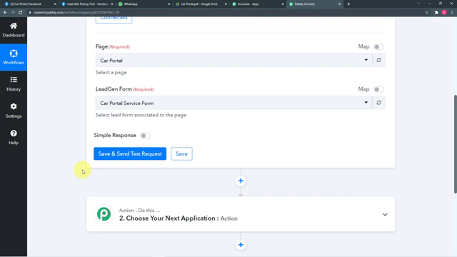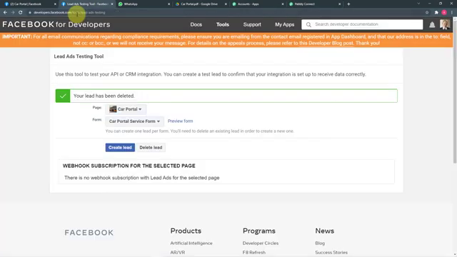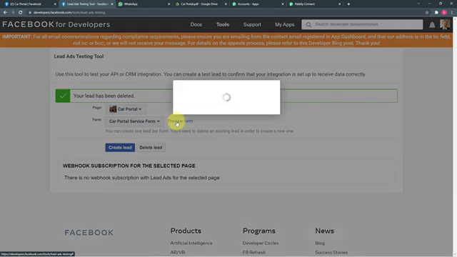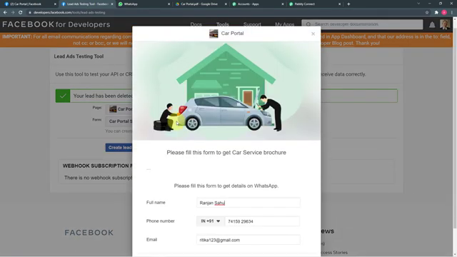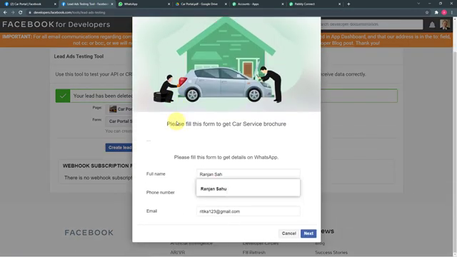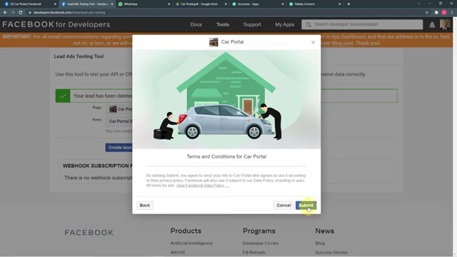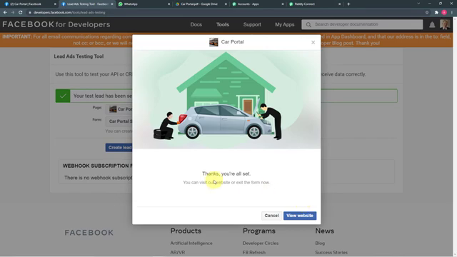Okay, so I'll show you how it's going to happen. I'm going to generate a new lead here and we will capture the data of that lead. So I'm opening the lead ad form again. Let me fill the name differently this time. I'm filling the name as, let's say, Ahmad, right, and the number. Now I'm clicking on next here, and now I'm going to submit this lead ad form. It is saying thanks, you are all set. That means we have generated a new lead here.